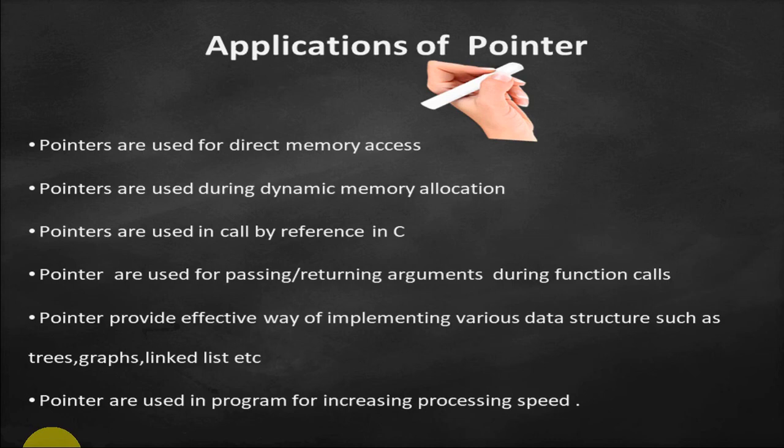Pointers are used in programs for increasing processing speed. Since a pointer can directly access the memory location, the compiler need not do any calculation for calculating the memory location. This makes our program fast, because if we are using pointers, we are making fewer calculations, okay, and that is why pointers are used in programs for increasing the processing speed, okay.